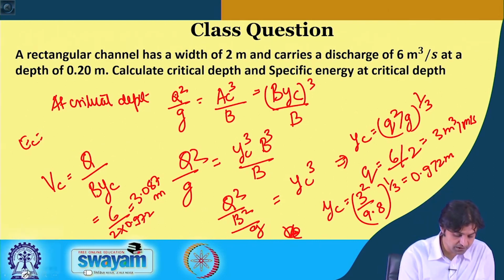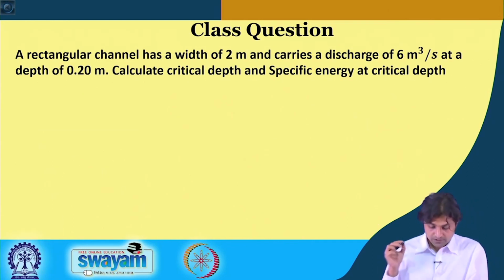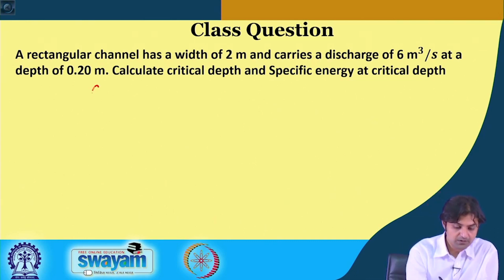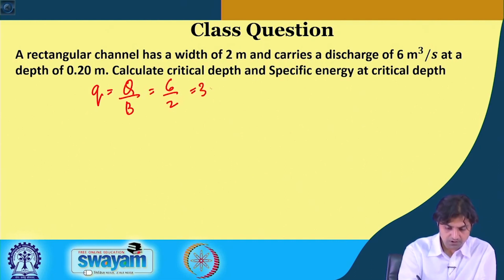I will just erase everything and now simply try to do it with the knowledge that you have. So, in the derivation we know that capital Q by B, so 6 by 2 is 3 meter cube per meter per second.